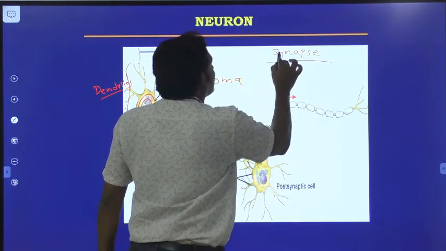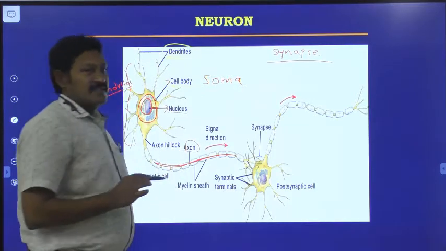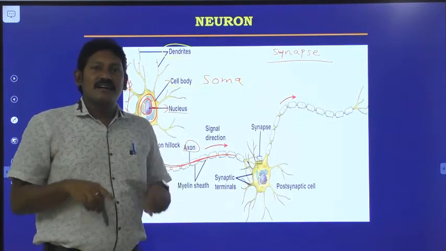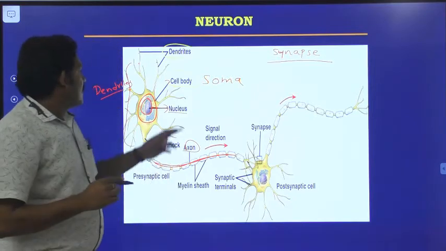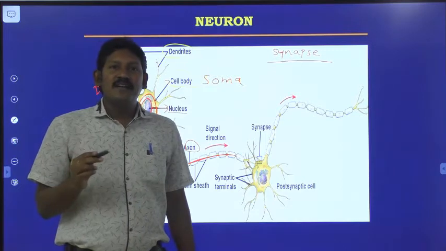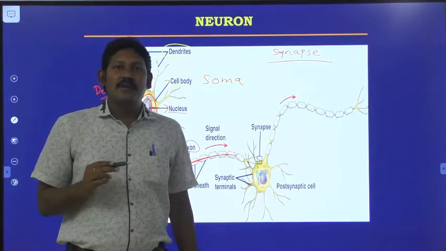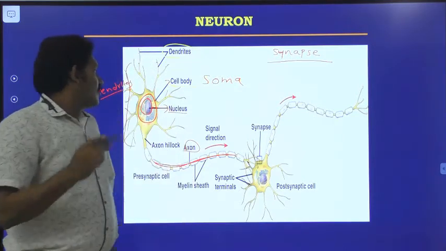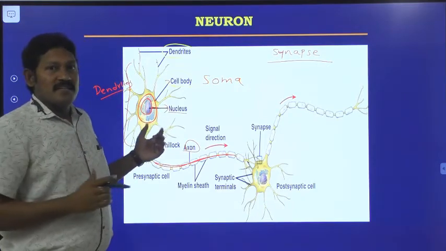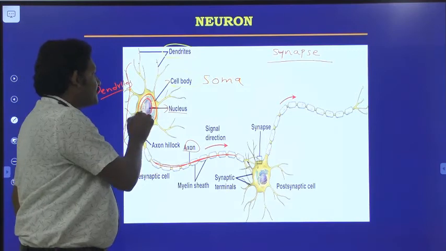Synapse, S-Y-N-A-P-S-E, synapse. So the place where two neurons are connected is called a synapse. Sometimes if a person is mentally disabled, we say that fellow doesn't have anything inside the memory. That is nothing but the nucleus.